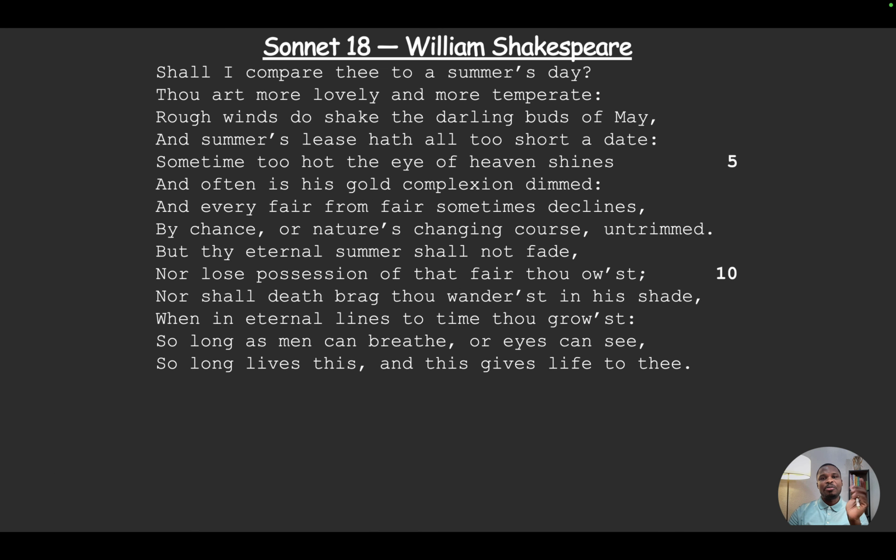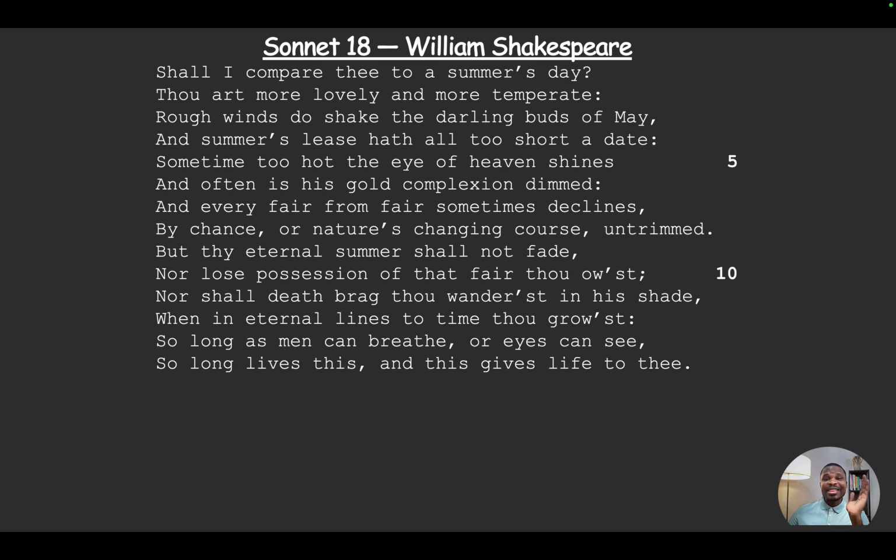Now, this is how the poem appears in your anthology. In terms of the summary, the poem is about a speaker who is speaking directly to his love interest and telling her that he does not want to compare her to a summer's day because she's more beautiful and she's going to last longer. Essentially, that's the summary of the poem, and then he goes on with hyperbole, quite exaggerations about the beauty of his lover. Now, let me begin by reading the poem Sonnet 18 by William Shakespeare.